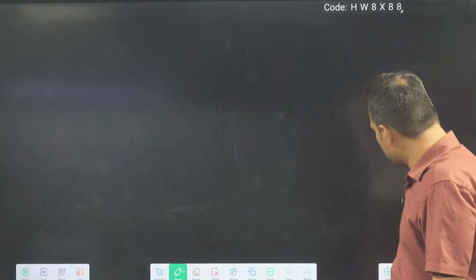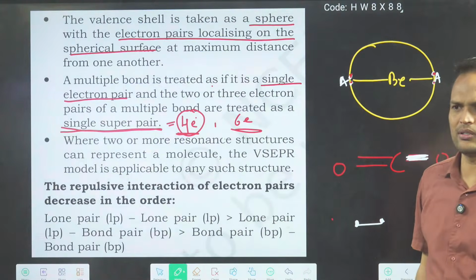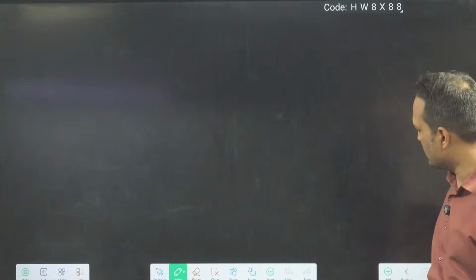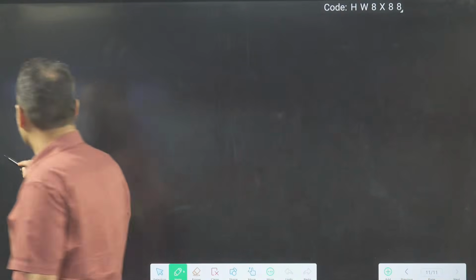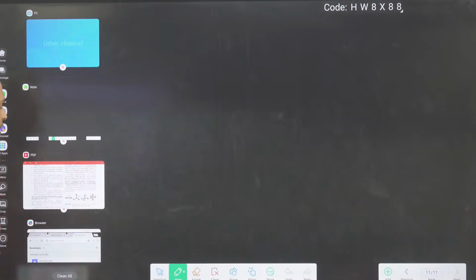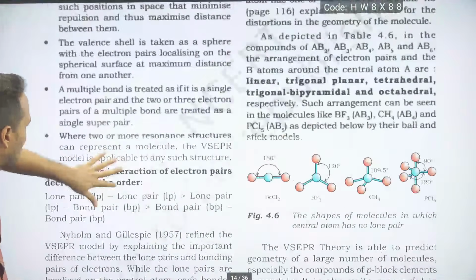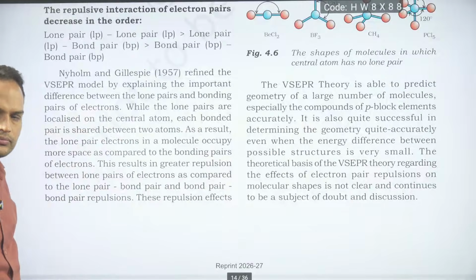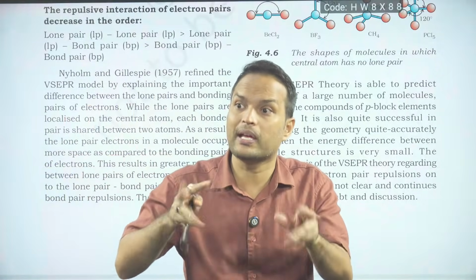Okay, let's come to the next point. You will say, sir, the last point here, something is written. You explain this one also once. What is this? Dekho, after this, the next story is there. We said na ki redefined. When you read NCERT, here they will write ki those scientists Nyholm and Gillespie redefined something. You see this. So they mainly told about lone pair and bonded pair.